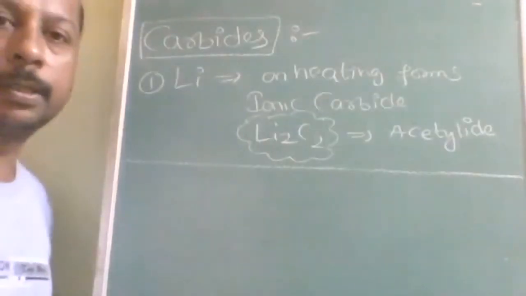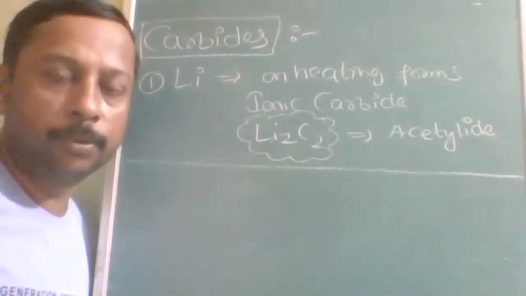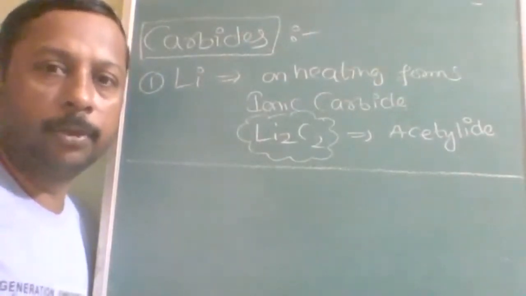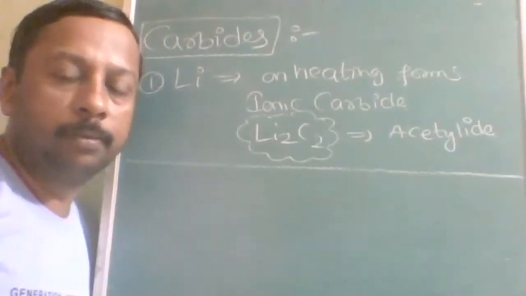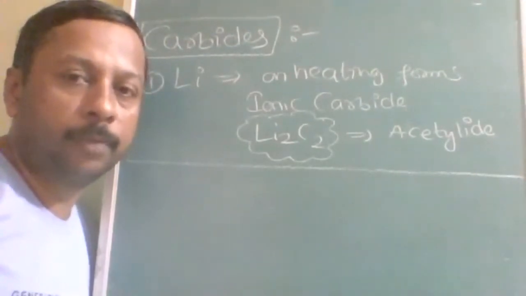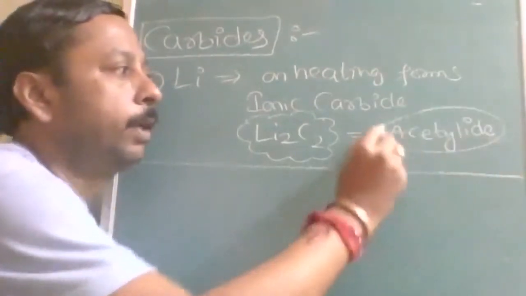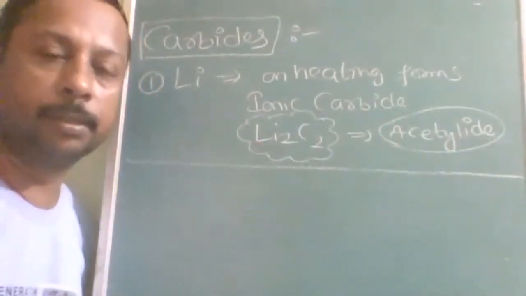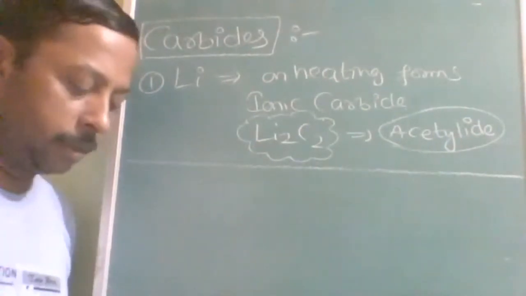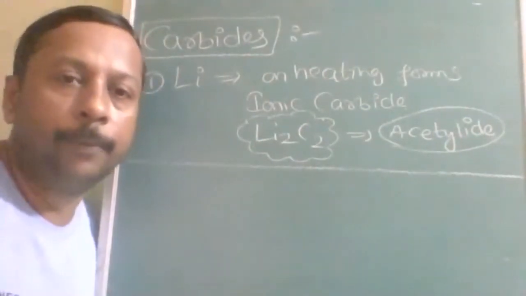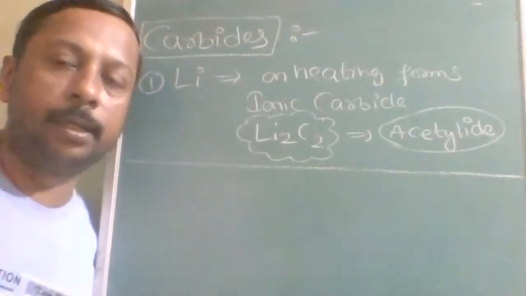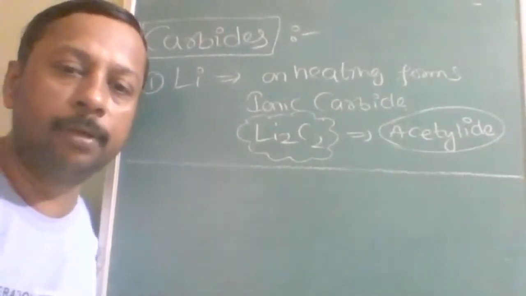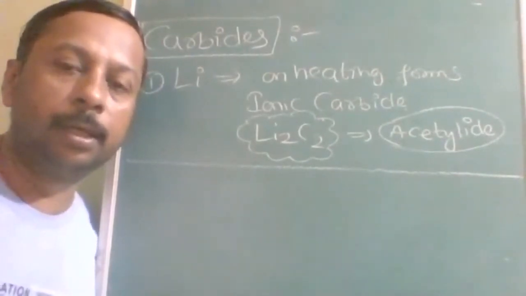Okay, next one is carbides. Carbides are binary compounds of carbon. Lithium on heating directly gives lithium carbide, Li2C2. On hydrolysis, it will give acetylene, C2H2. Therefore, it is called an acetylide. But other alkali metals will not produce carbides by direct heating. This is a very important objective question: which alkali metal can be converted into carbide just by direct heating? That time, exceptional behavior of lithium. Lithium will give you the direct carbide.